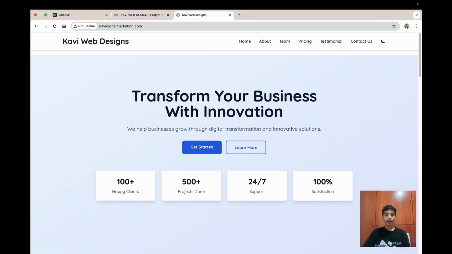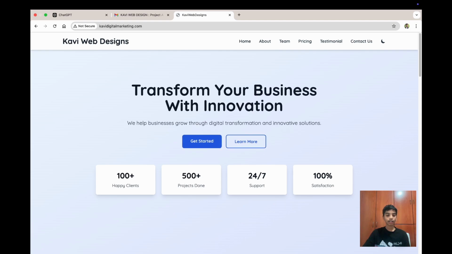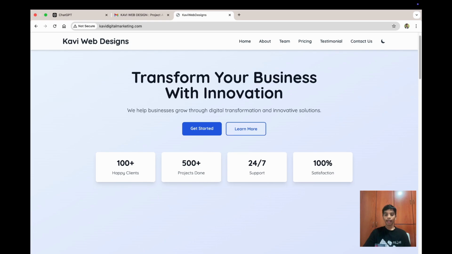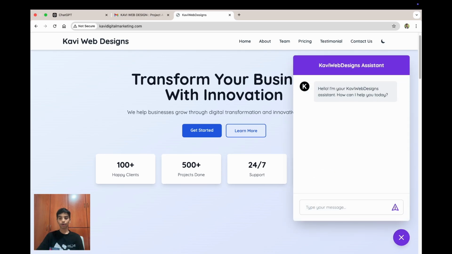So now over here is the website. Let me refresh it. And if you see over here, these two boxes count up. We have done that using JavaScript. And if I move my face over here, you can see that I have a chatbot. And over here, when you go to the website, this chatbot will ring after some time, and it will show a circle over here. Once you click it, the circle will go. And over here we have our assistant.